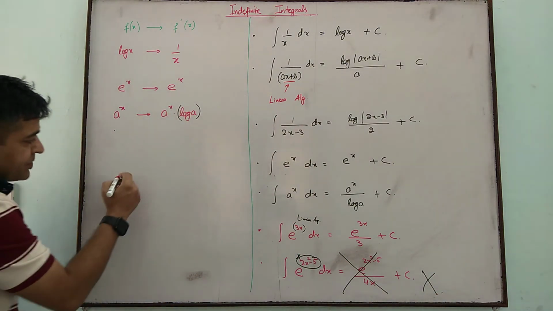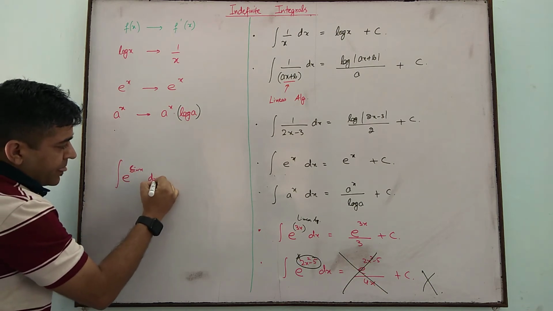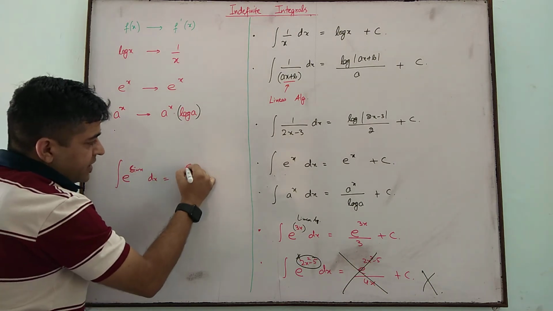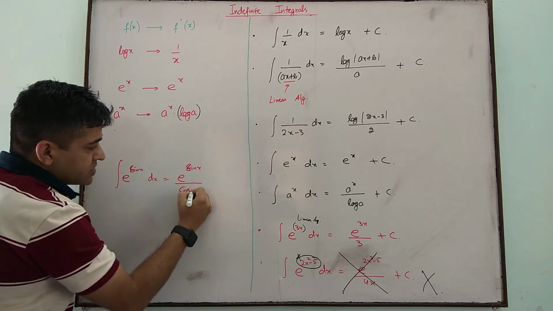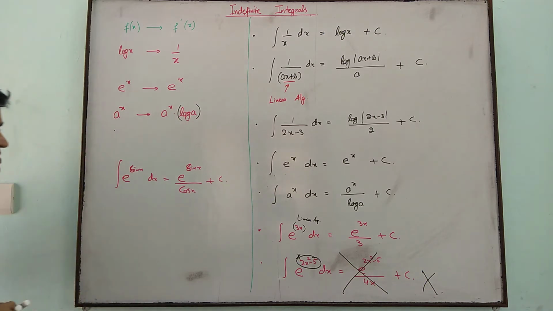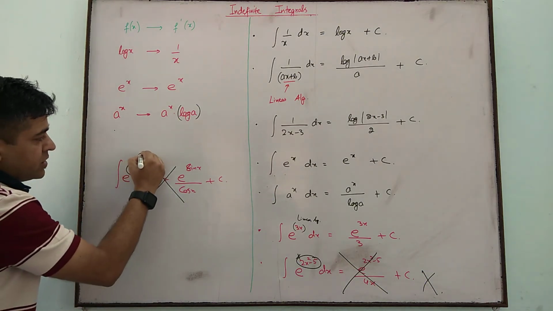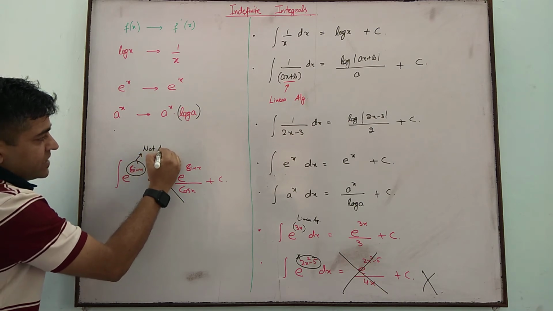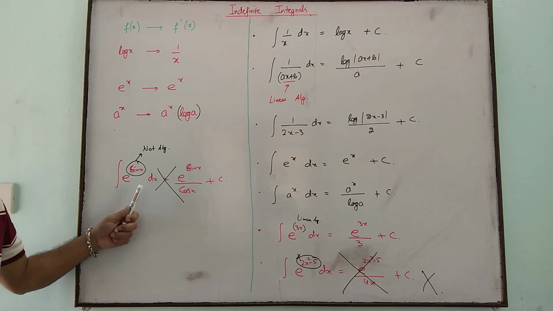Suppose we have e to the power sin x, integrate, that is e to the power sin x divided by, for sin x derivative is cos x, plus c, and this concept is wrong. Reason being, this function is not algebraic function, this is a trigonometric function.